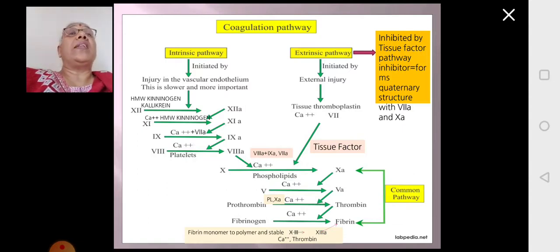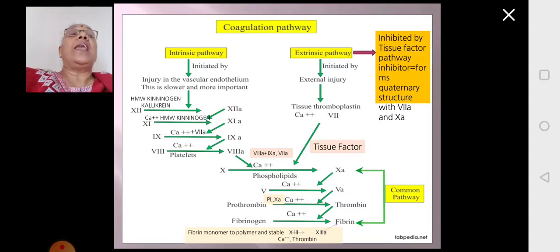From where will the 7A come? 7A will come from the extrinsic pathway. This is very important: how the two pathways integrate and later become one common pathway. It will start from here.